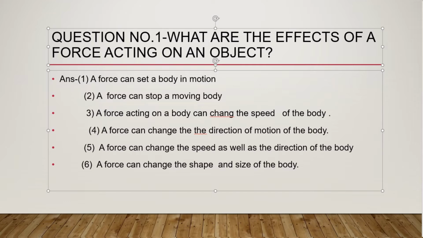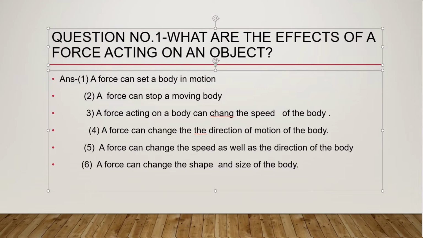The third effect of force is a force acting on a body can change the speed of the body. For example, when brakes are applied to a moving bicycle, its speed decreases due to the friction between the brake shoes and the rim of the tire.